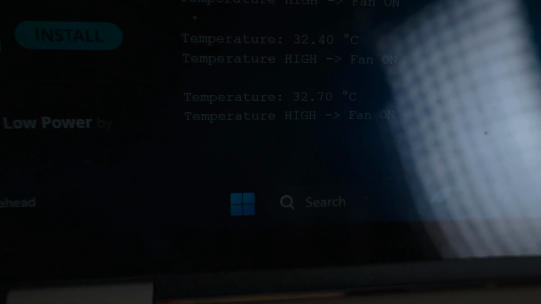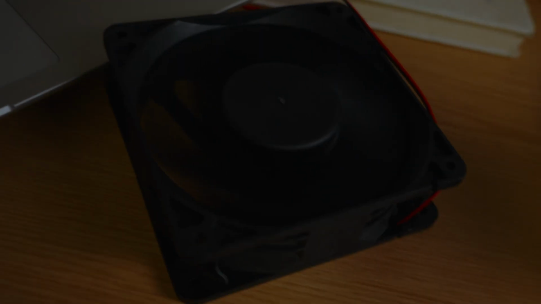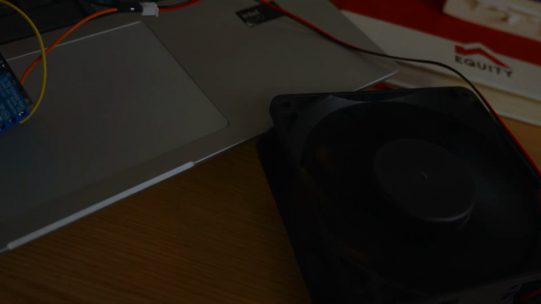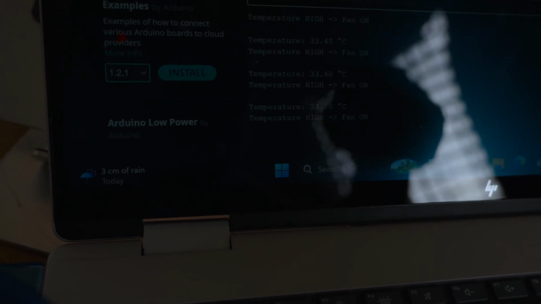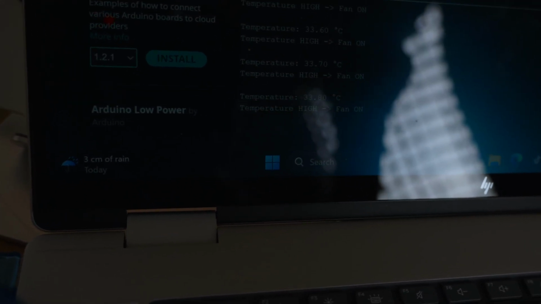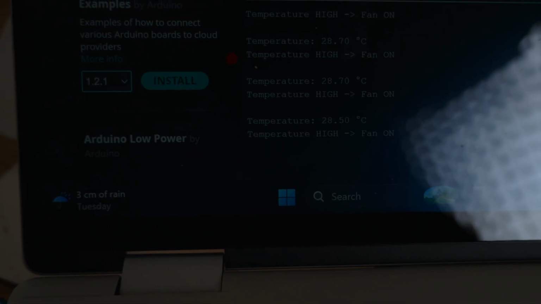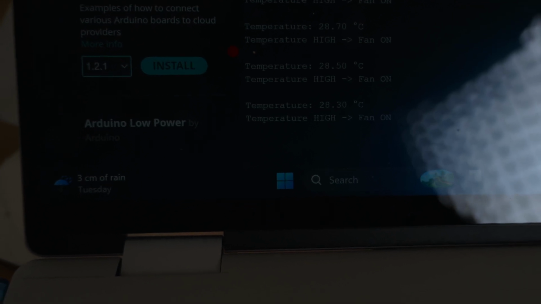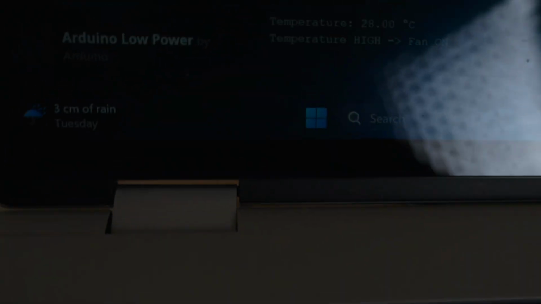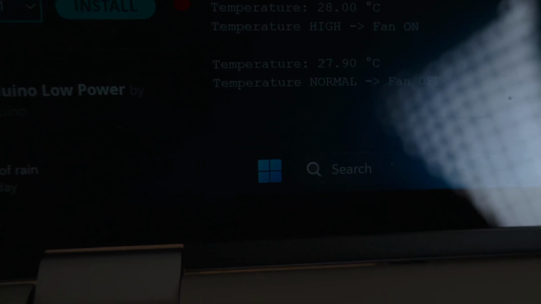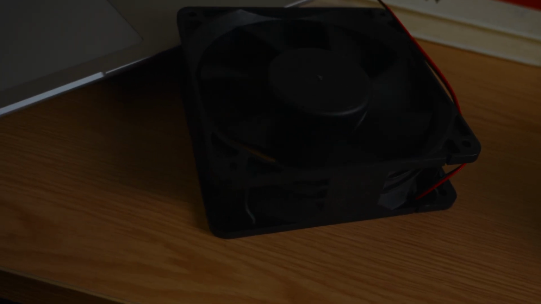And as it goes down, this fan is going to be on. So let's see what happens when the temperature drops below 28 degrees Celsius. It's going down, 29.5, 29.3. The fan is still on, and then 28, then the fan is on again. 28 degrees Celsius, 27, 29, and then the fan is turning off.